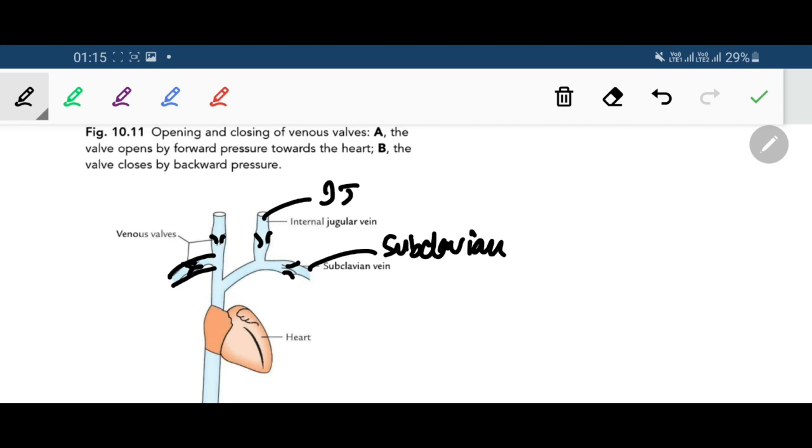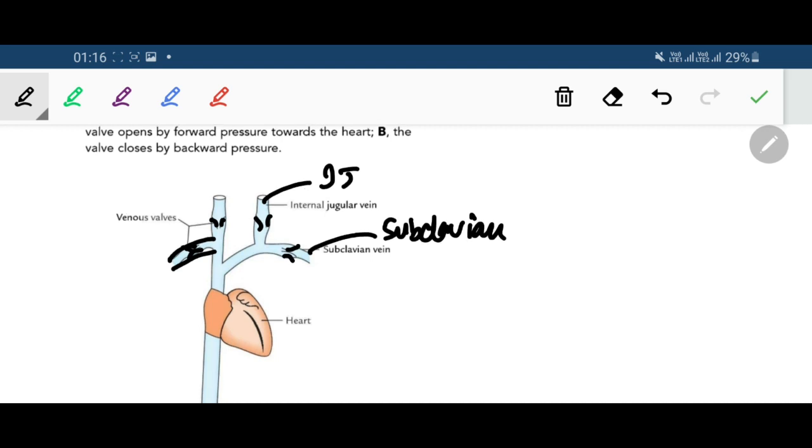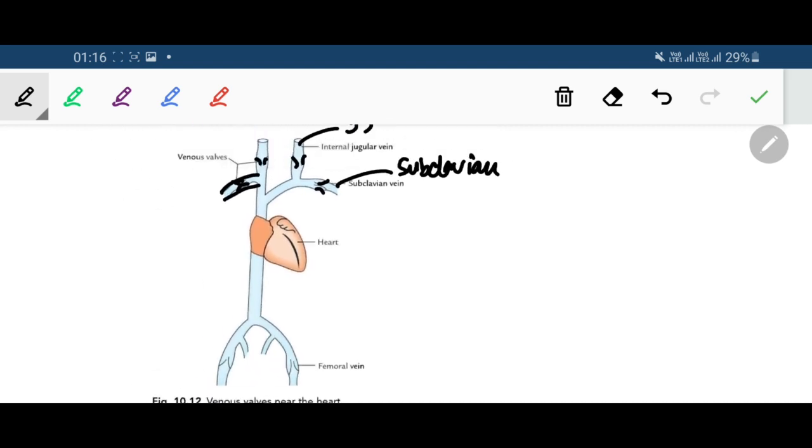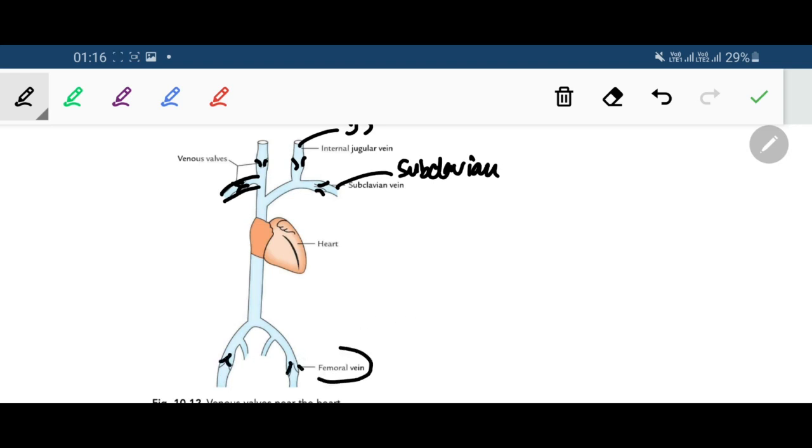These valves actually help the blood to flow towards the heart. Also, the venous valves present in the femoral vein help the flow of blood from the lower limb against gravity into the heart.